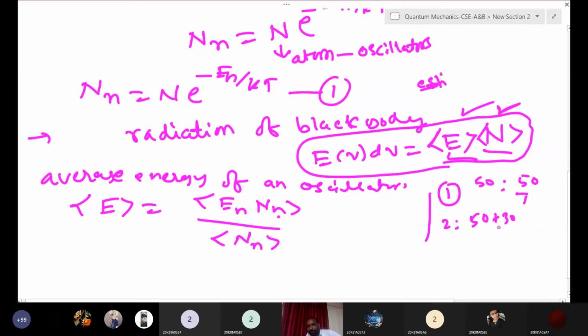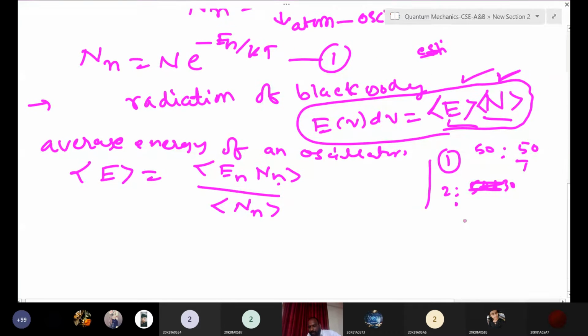What is the average in the class? 40. Yes, 40. So how will you do the average? Sum of these marks, 50 plus 30 is 80, divided by the total number of students. Two students are there, so you get average 40.